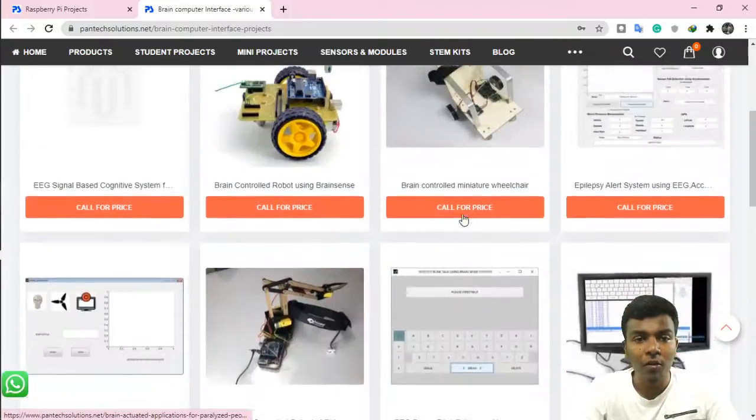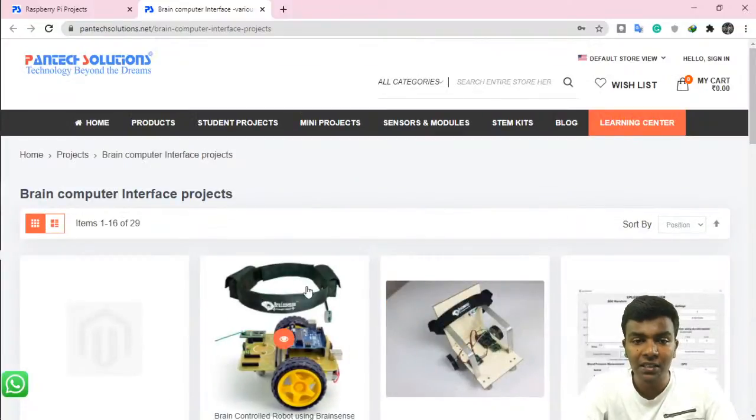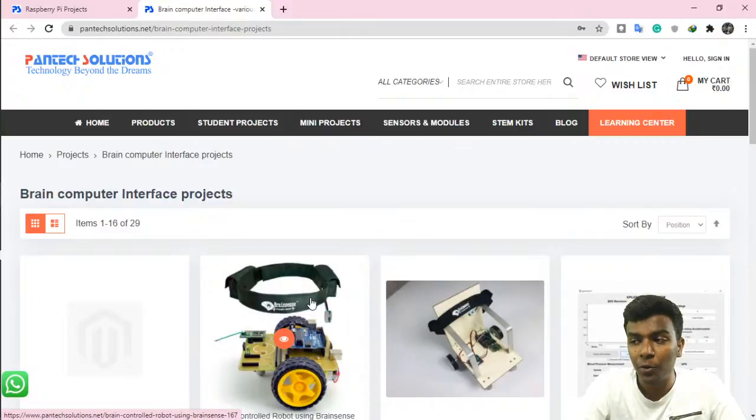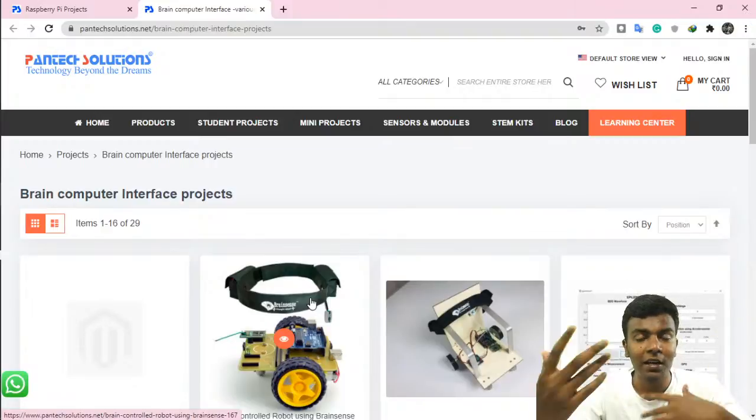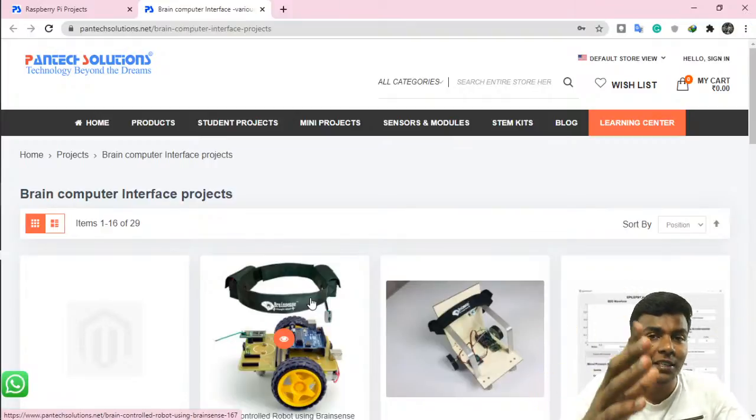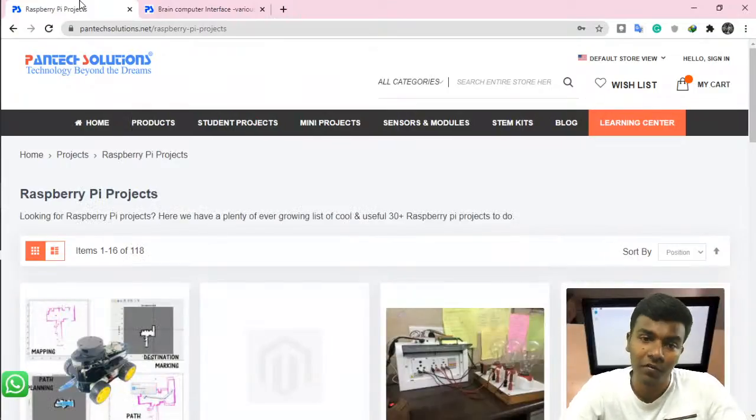So likewise there are a lot of brain computer interface projects also, and BrainSense is a product which you can interface with your mobile phone and with your laptop, which is used to interface your brain with the computer. You can see your brain waves like attention and meditation. If you have purchased the BrainSense, you will get the course also for free.